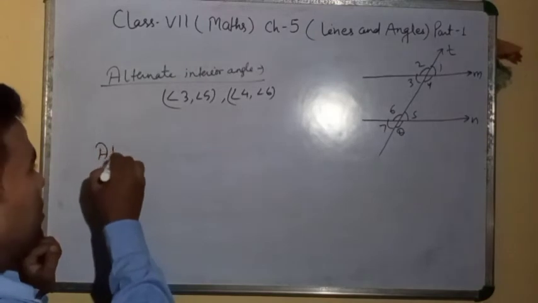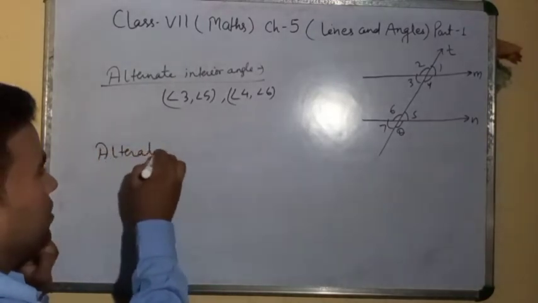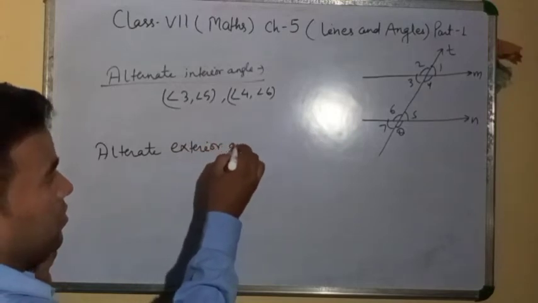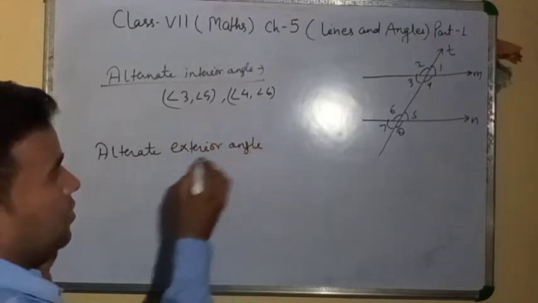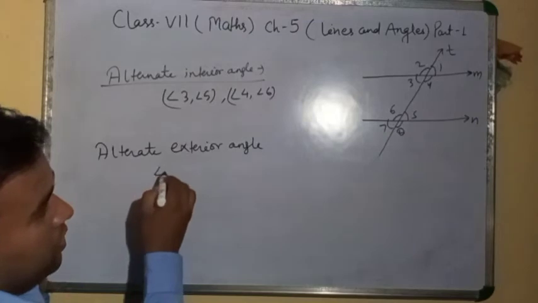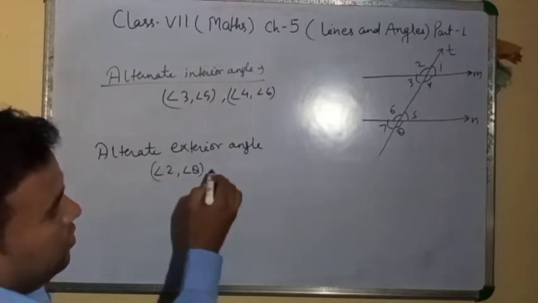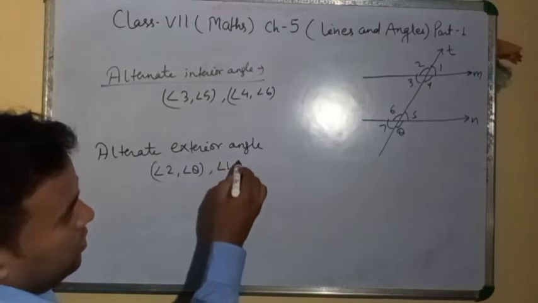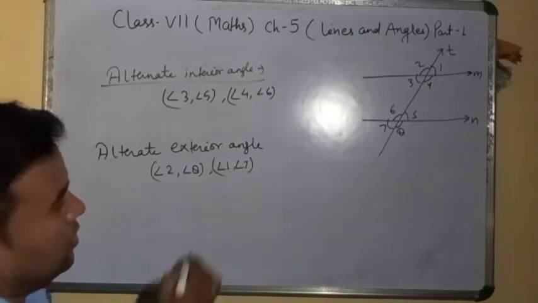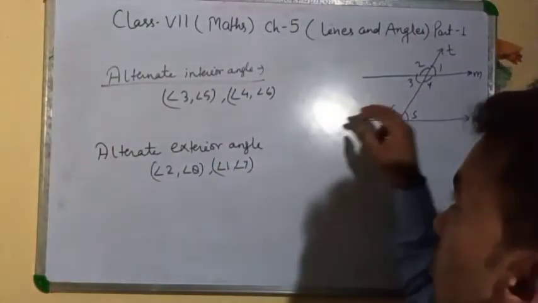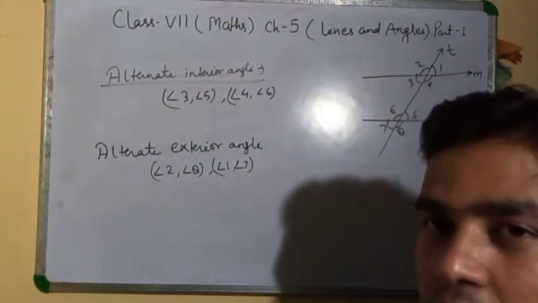And alternate exterior angle means angle 2, angle 8, angle 1, angle 7. Exterior means outside, interior means inside.